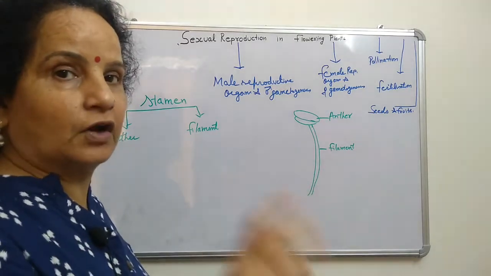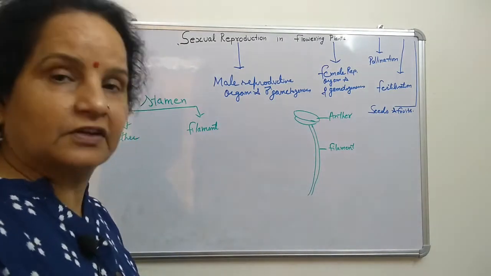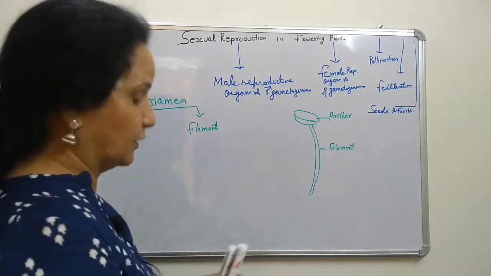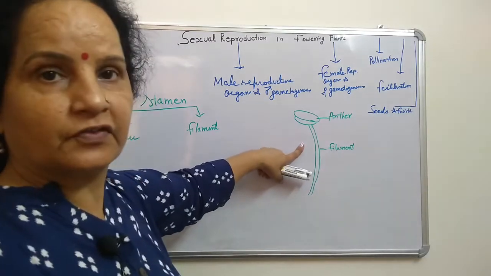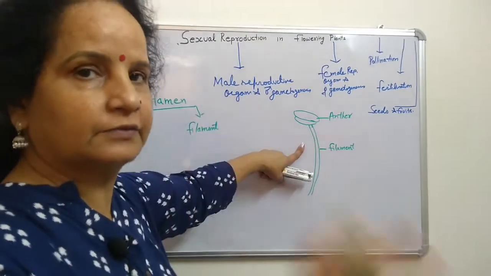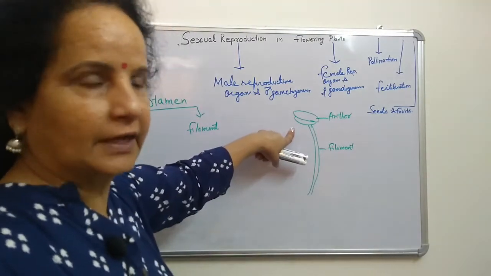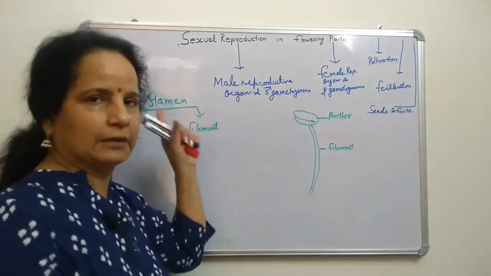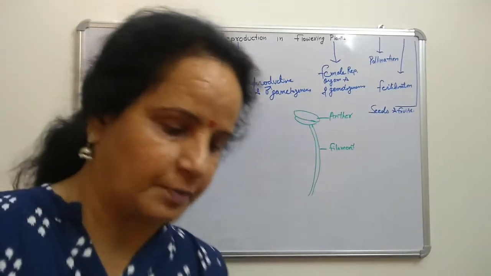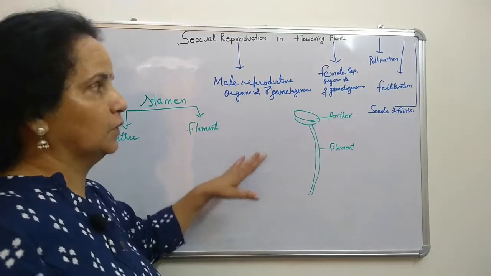At that time it is called epipetalous. We already did these terms in class 11. When the filament of the stamen is attached with the petal, it is called epipetalous. Generally it is attached with the thalamus. This is the general structure of the stamen, the male reproductive organ.